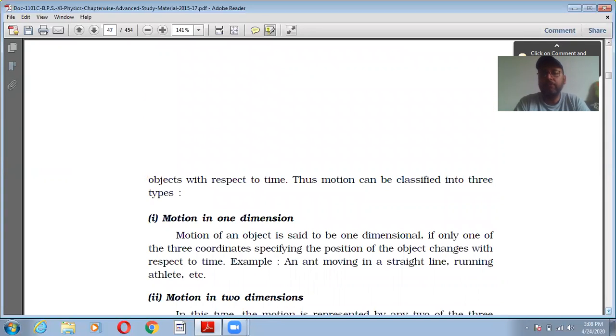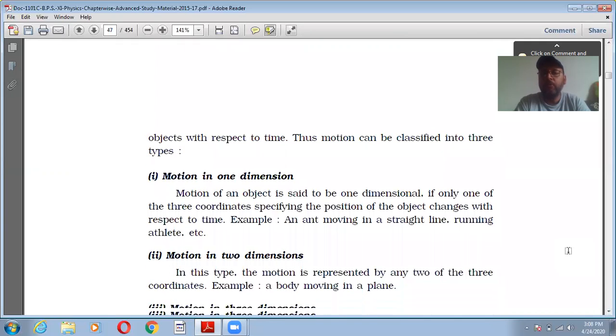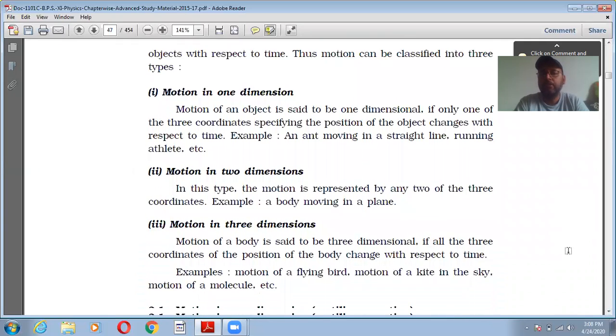First is motion in one dimension. It is very clear to you all that x, y, z are the coordinates used to specify the position of the object. A body is said to have one dimensional motion if only one of the three coordinates is needed to specify the position, like an ant moving in a straight line.